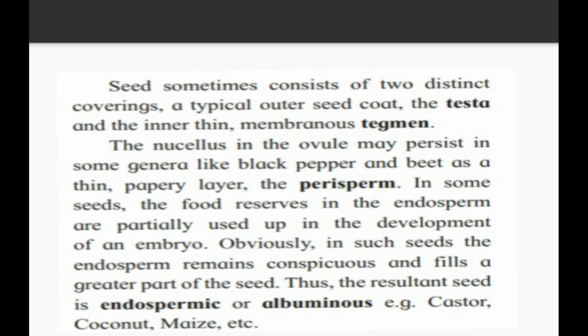Now what happens? In some seeds, there is a larger portion of endosperm. So the portion of the endosperm which provides nourishment is bigger in size. Therefore, that seed is said to be endospermic or albuminous. So endospermic seeds are nothing but mature seeds which contain a higher portion of endosperm. Another name for an endospermic seed is an albuminous seed. Here they give you three examples, that is castor, coconut and maize.